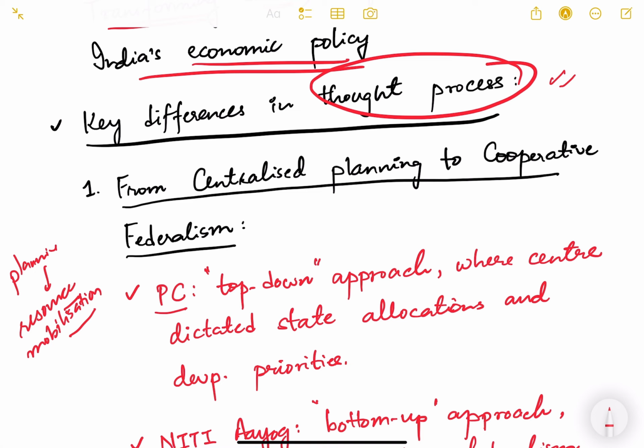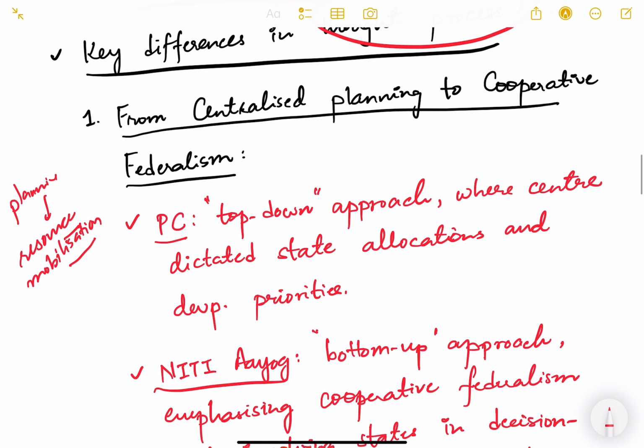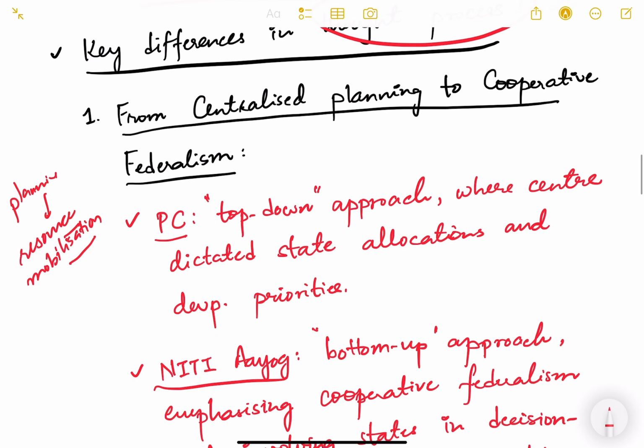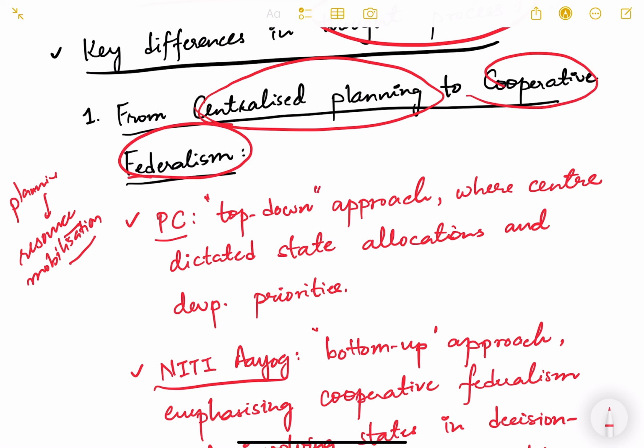Whatever was happening in the previous maybe 60-70 years, now there was a shift in that thought process. So what was the difference? The very first and important difference was that planning commission had a centralized planning system, whereas NITI Aayog took this centralized planning to cooperative federalism. Cooperative federalism meaning that the state governments also had a role to play. Now they also had a voice to raise their concerns, also had participation in making of policies for the